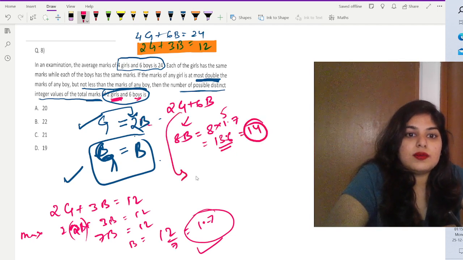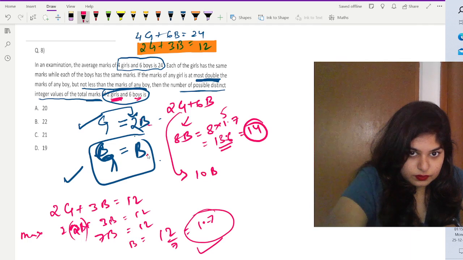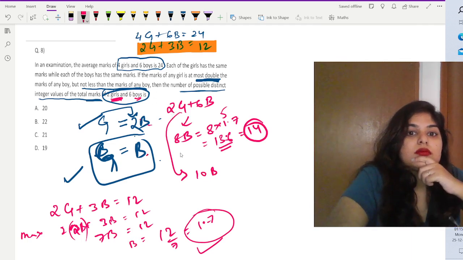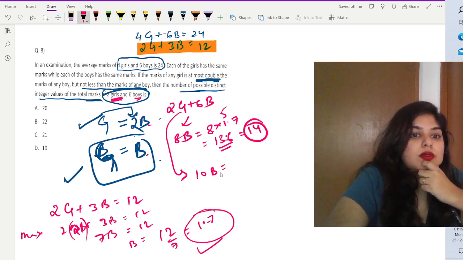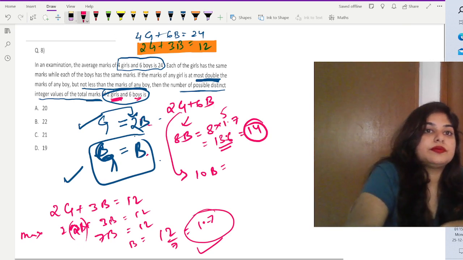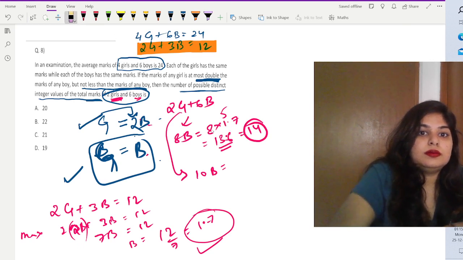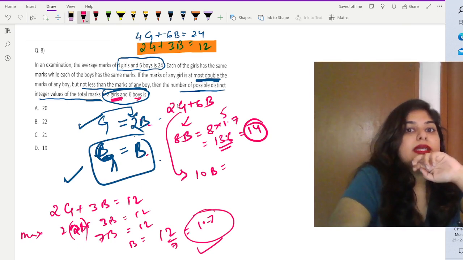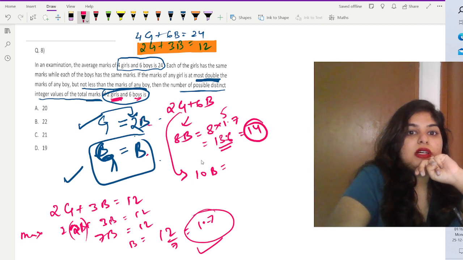And another is basically 10b. For that I've used b here. So 2 times 2b is 4b plus 6b, that is 10b. So that is 10 into 1.7 is equal to 17.